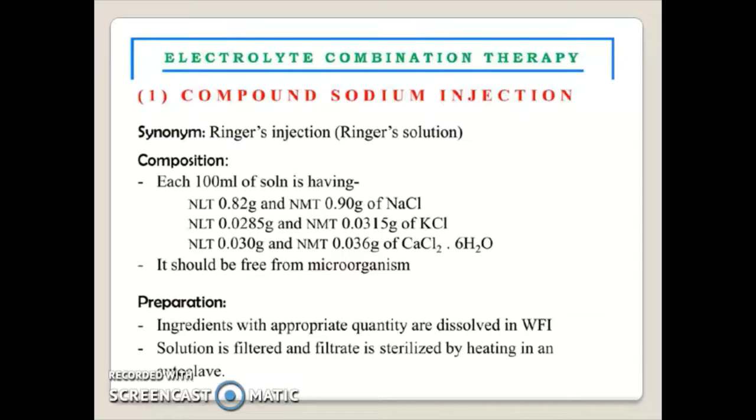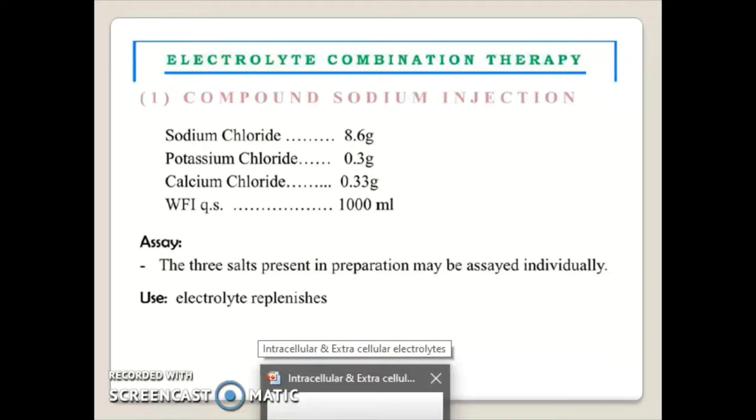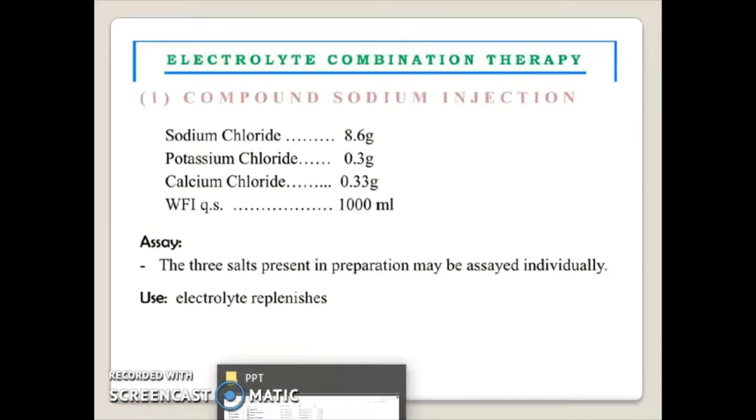Preparation: ingredients in appropriate quantity are dissolved in water for injection. The solution is filtered and the filtrate is sterilized by heating in an autoclave. Contents are sodium chloride 8.6 gram, potassium chloride 0.3 gram, calcium chloride 0.33 gram, and water for injection 1000 ml. Assay: the three salts present in the preparation may be assayed individually. Use: electrolyte replenisher.